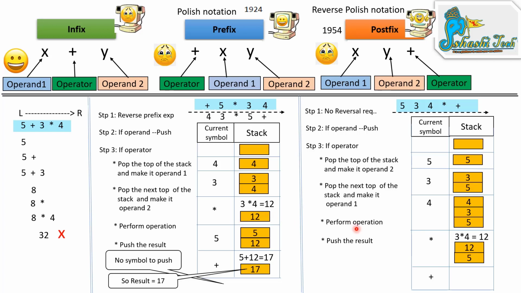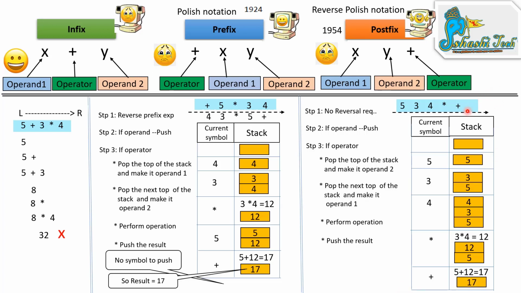Next, perform the operation. 12 is operand 2 and 5 is operand 1. The resulting solution is 17. Then push the result onto the stack.